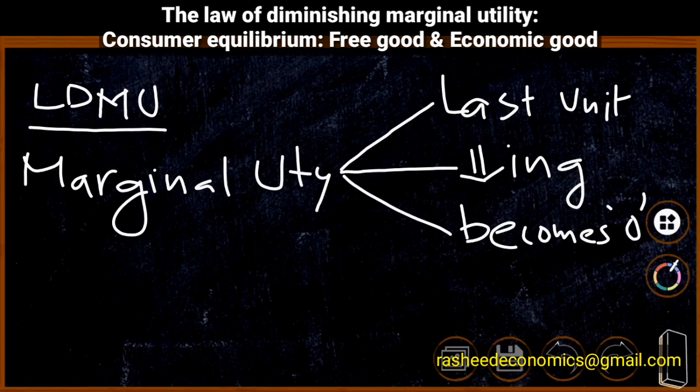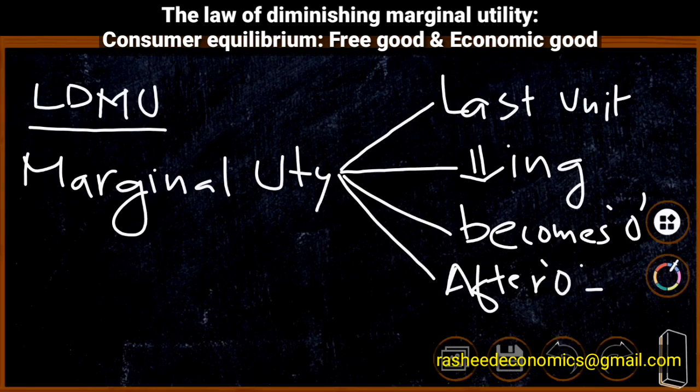That is, when continuously consuming a commodity, at a particular point, marginal utility becomes 0. And last, after the 0 point, marginal utility becomes negative. So the four points are: it is the utility derived from the last unit, it diminishes as consumption increases, it becomes 0 at a particular point, and after 0, it becomes negative.